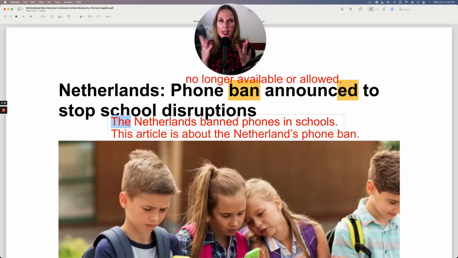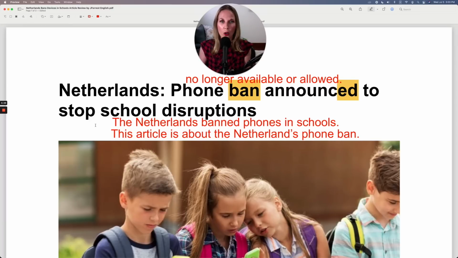The Netherlands as a country is an exception and it takes an article. Countries in general don't take articles, but there are certain exceptions. The United States, the United Kingdom, the Netherlands. So keep that in mind, but make sure you don't put it on most countries because they don't take articles.